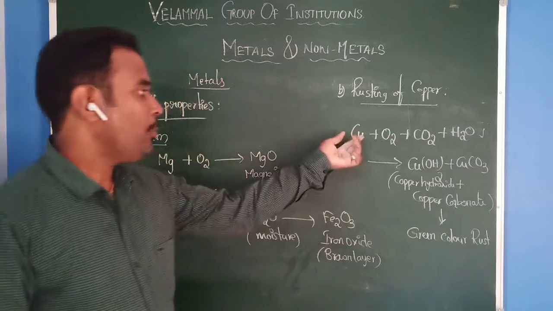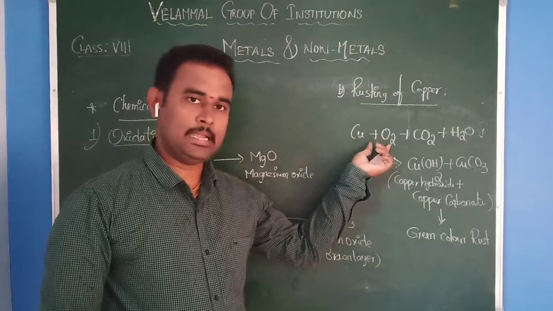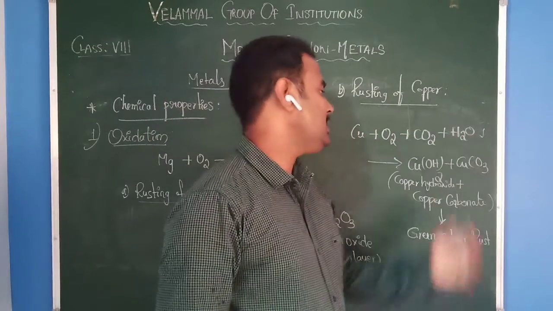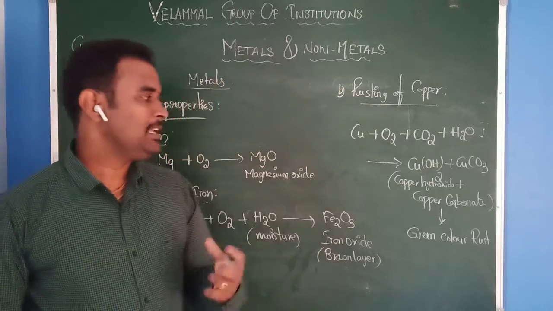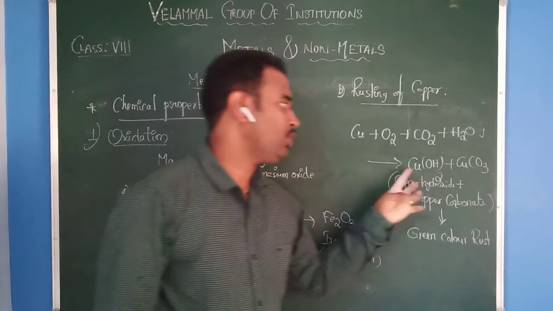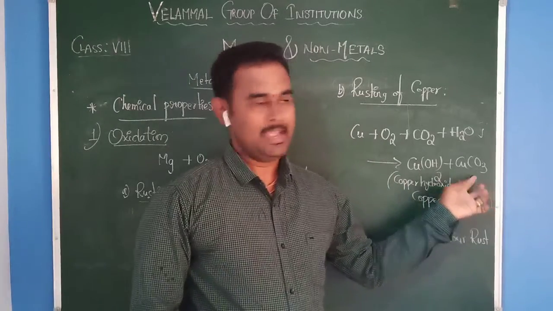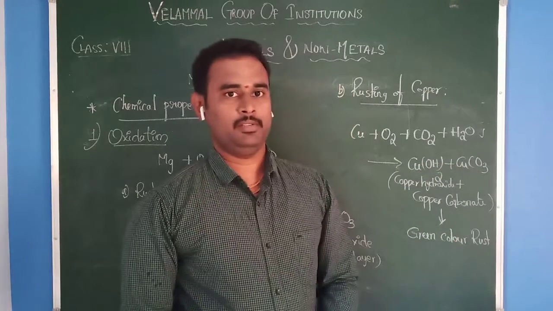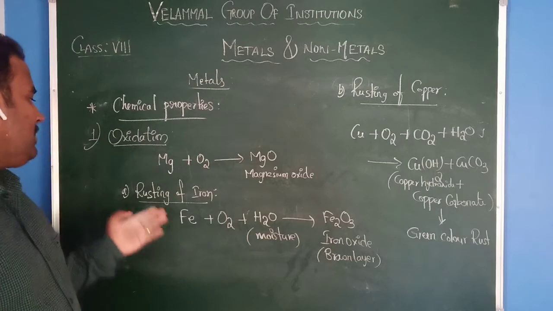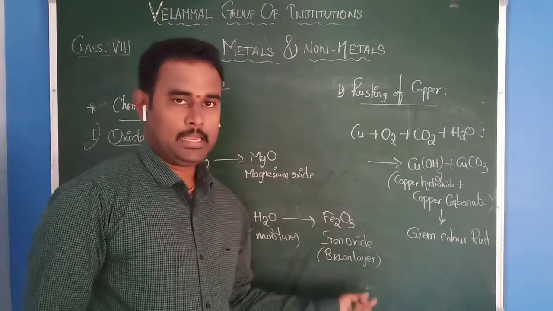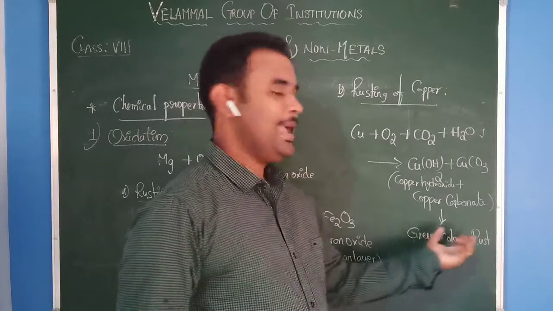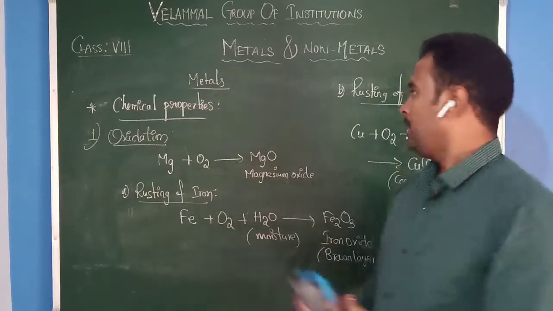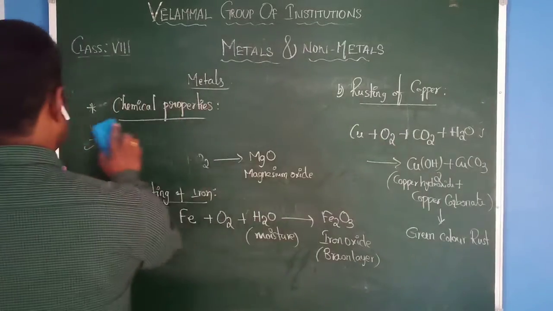That means copper reacts with oxygen and carbon dioxide present in the atmosphere and moist air to produce a mixture containing copper hydroxide and copper carbonate. Here the total mixture is a green color rust. Iron vessels form a brown color layer but copper vessels form a green color layer. This is the first chemical property. Let us see the second chemical property.